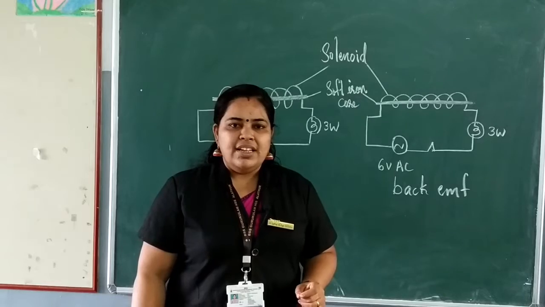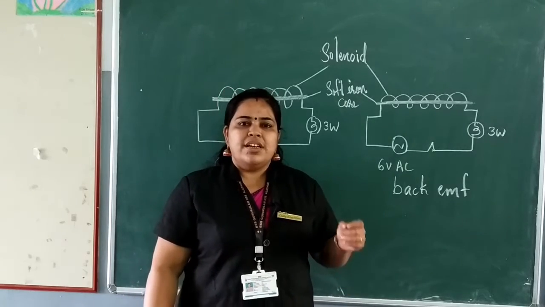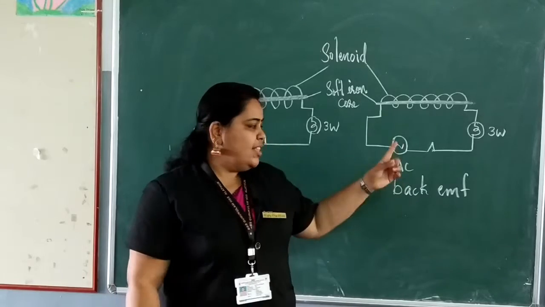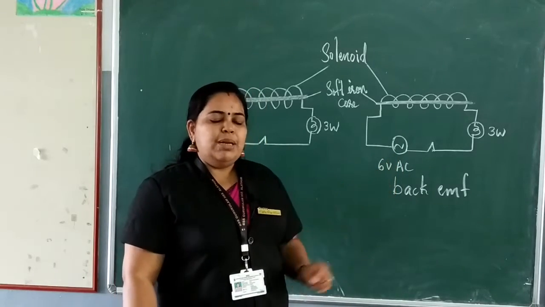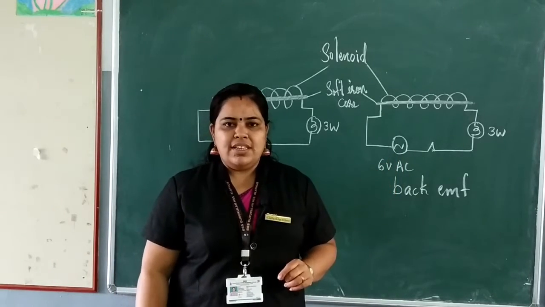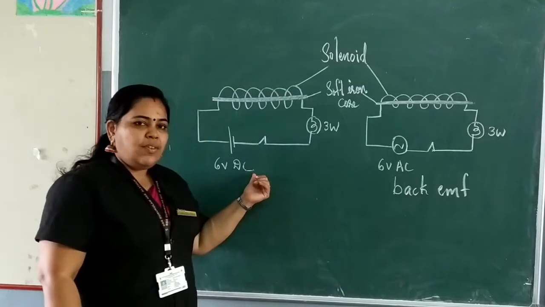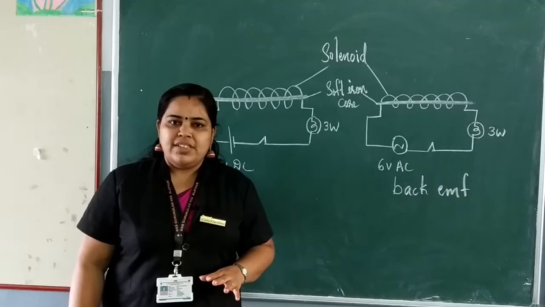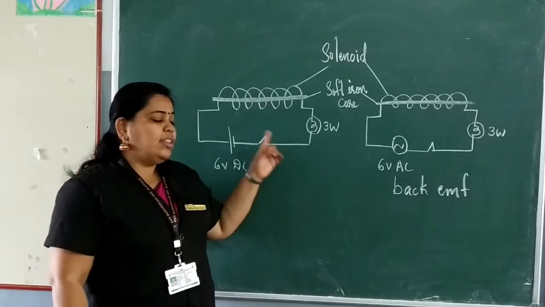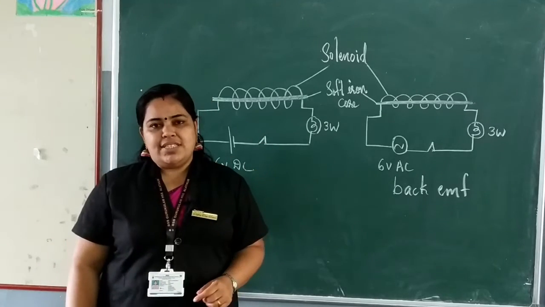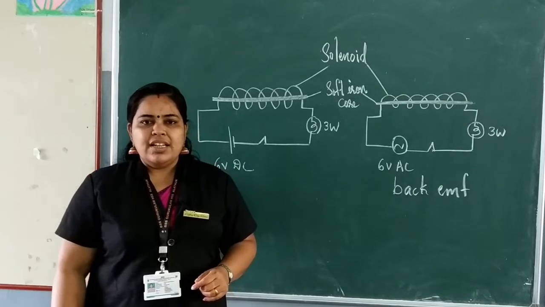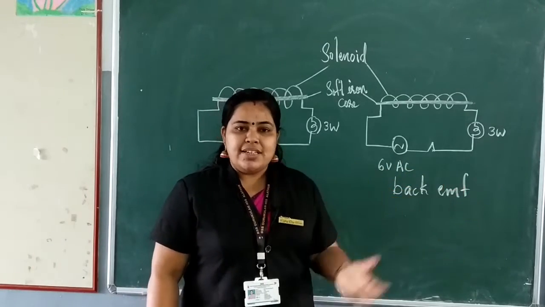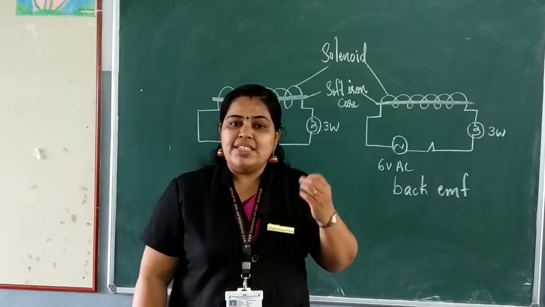Is it clear? Because of this reason, that is, because the effective EMF decreases in the circuit, the bulb glows with less intensity. Here in this case, where we have connected 6 volt DC, there is no back EMF. That is the reason why the bulb glows with more intensity. Is it clear? So, here I told a back EMF is generated. As a result, the intensity of the light decreases.